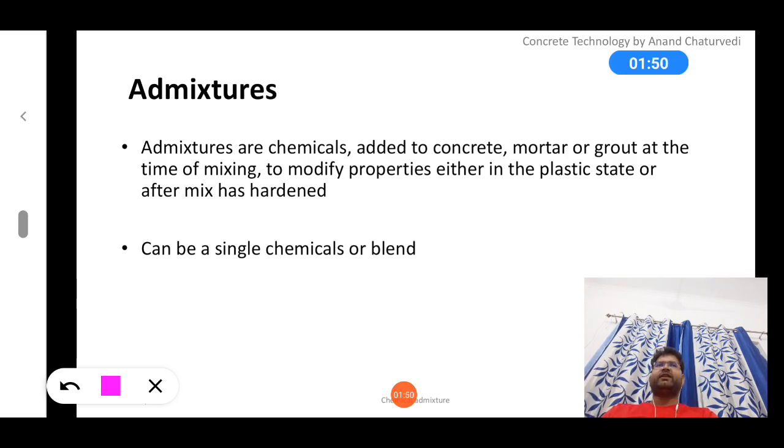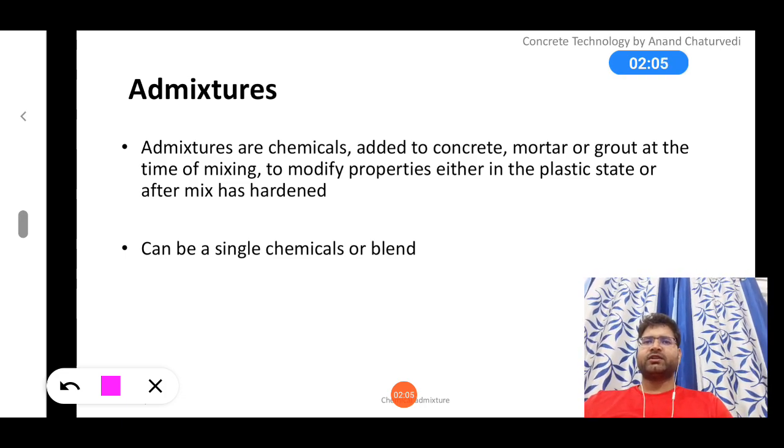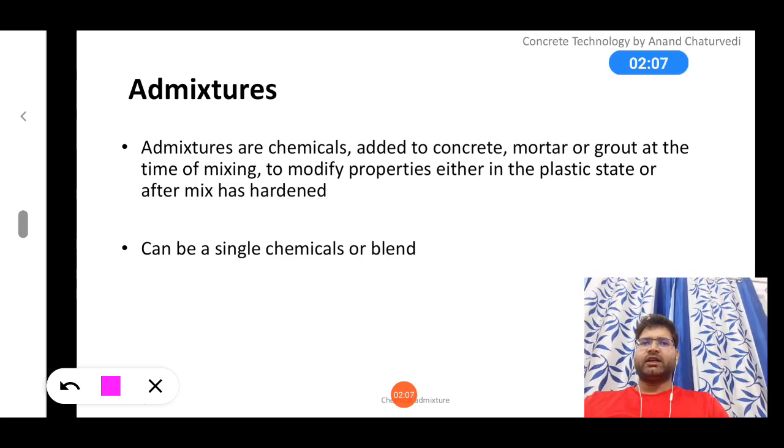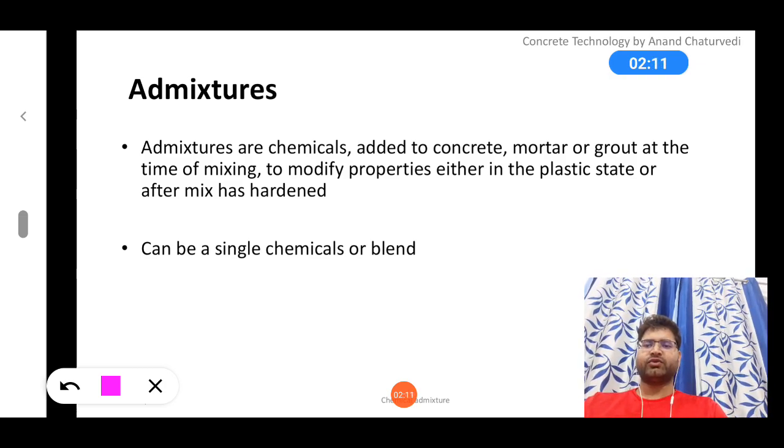Here our mixture is the concrete mix, which is made of water, aggregate, meaning coarse aggregate and fine aggregate, and cement. Whatever we add during the production of concrete mixture, apart from the water, cement, and coarse and fine aggregate, is known as admixture.